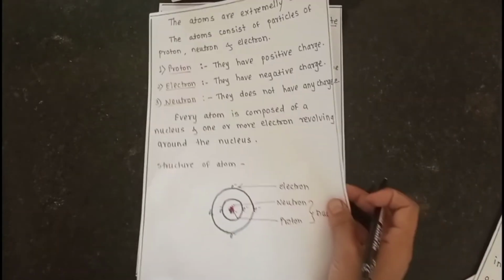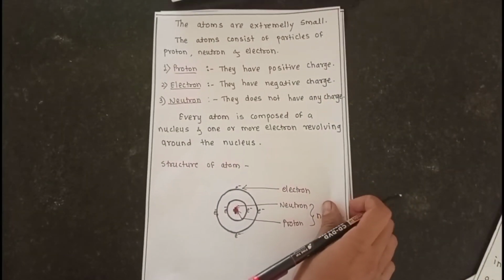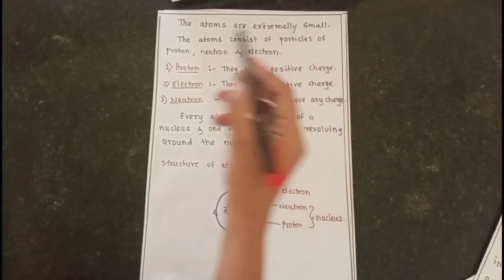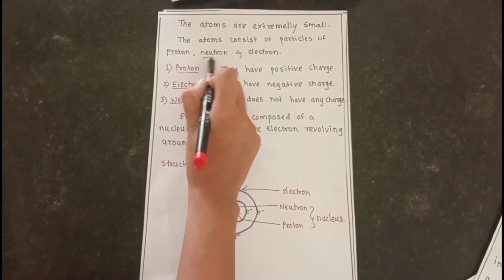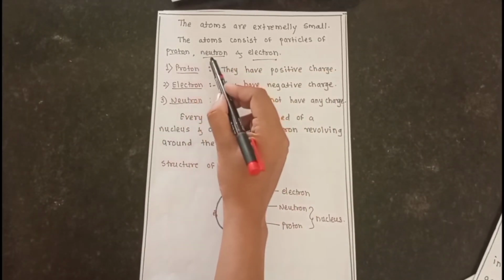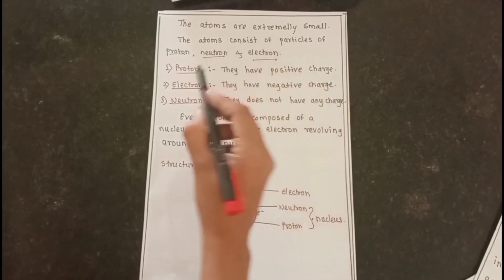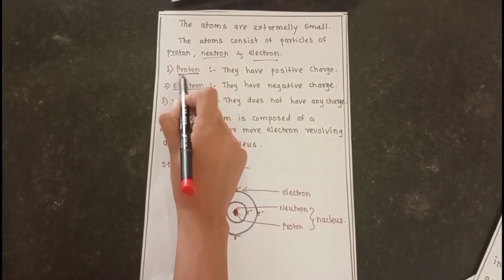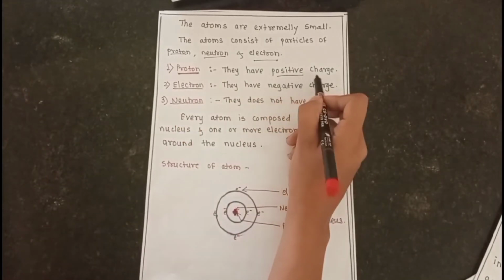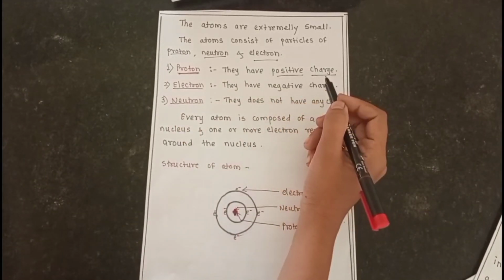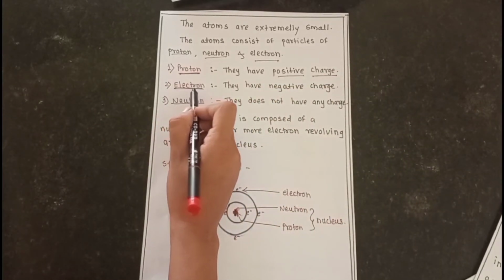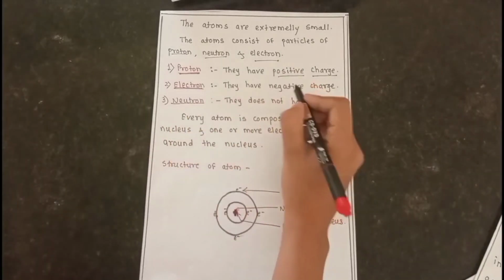These small atoms consist of three particles: proton, neutron and electron. Protons are particles that have a positive charge. Electrons are particles that have a negative charge.